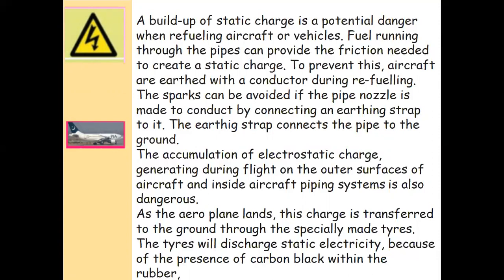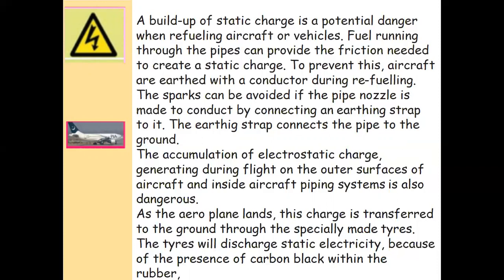Similarly, when the aeroplane is flying, charges are created on the surface of the aircraft and the aircraft piping system. These are also dangerous.